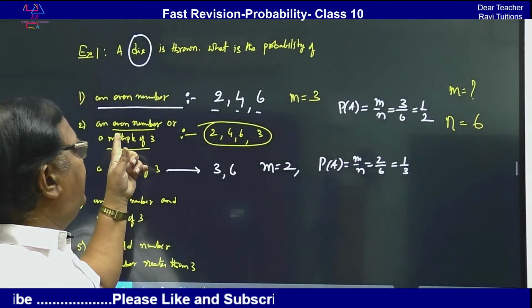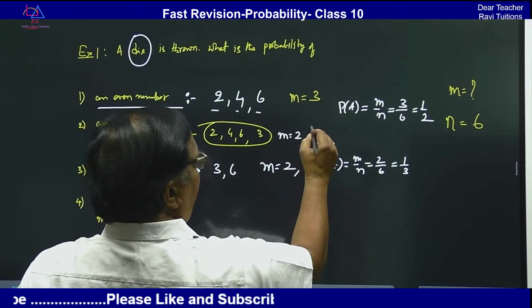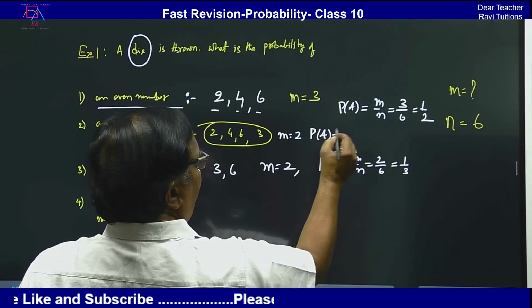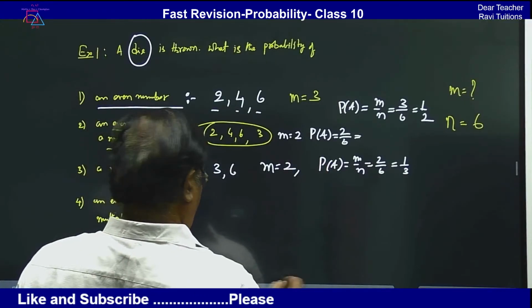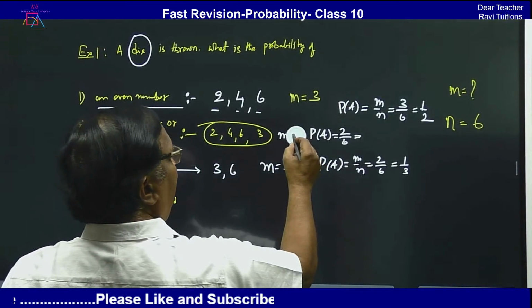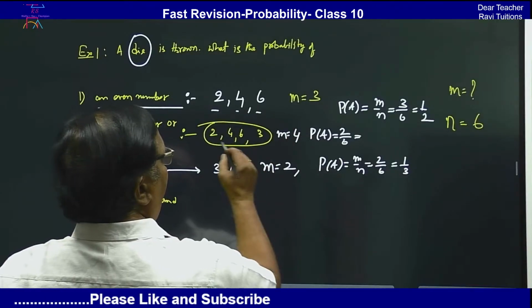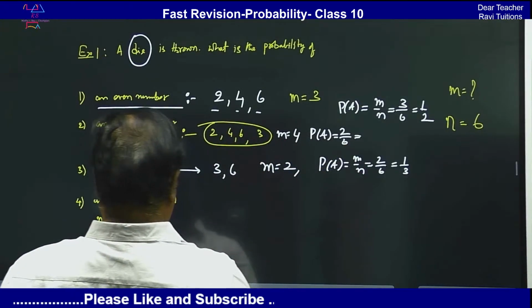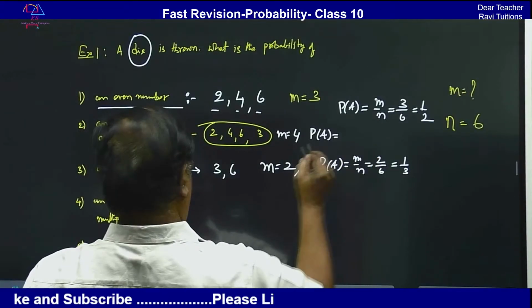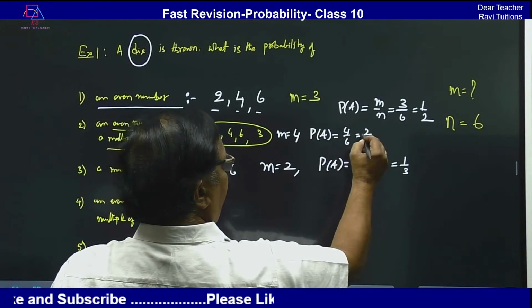Sorry, m is not 2. m is equal to 4: 2, 4, 6, 3. Total 4. So then, 4 by 6 is equal to 2 by 3.